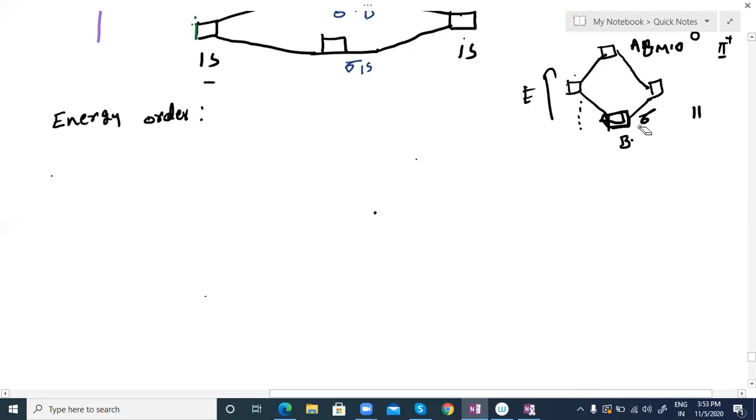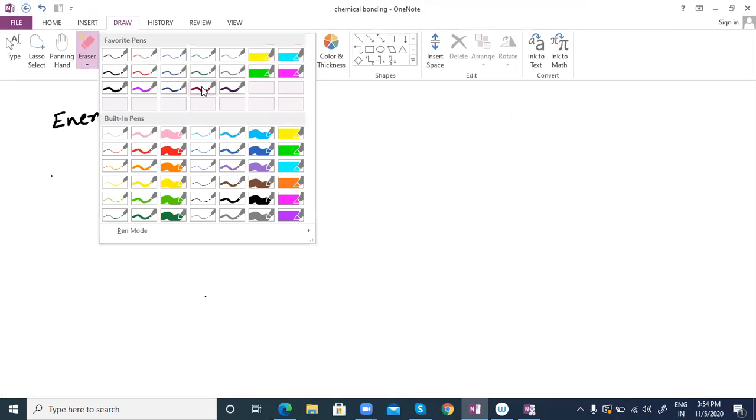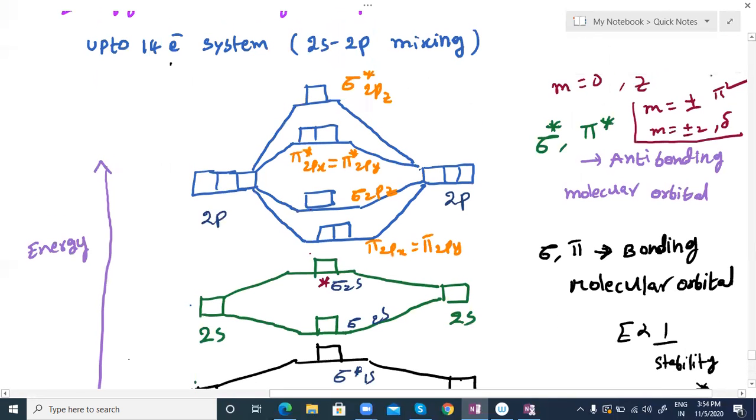So now we are writing the energy order based on this energy profile diagram, but this has been experimentally proved, and all the values given in the order also. We are not discussing it theoretically, but based on this diagram I can give it. If you want, you can see this diagram one more time. First, what is the highest energy? On the left side I showed that energy order also. Please check it. The energy axis is also provided. So the highest energy is sigma 2pz.